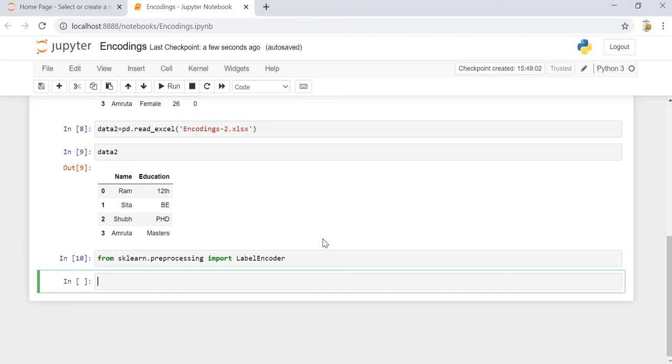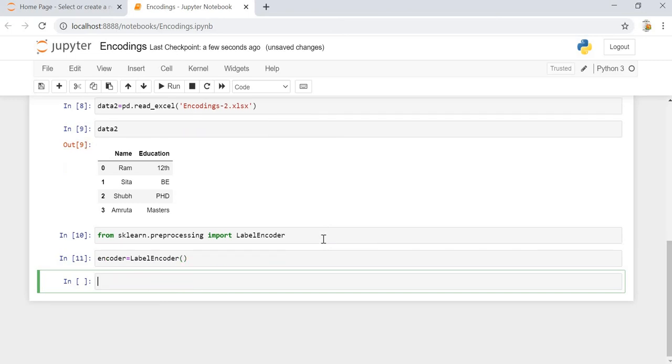Once we import LabelEncoder, then we can create the encoder object, and once the object is created, we can fit_transform the data or the dimension we want to convert into numerical. So for that, let's make a new column or dimension, education_rank, which will be encoder dot.